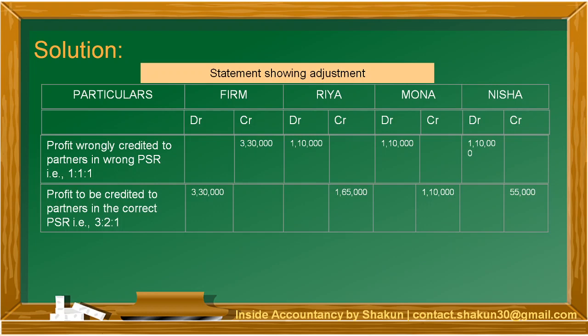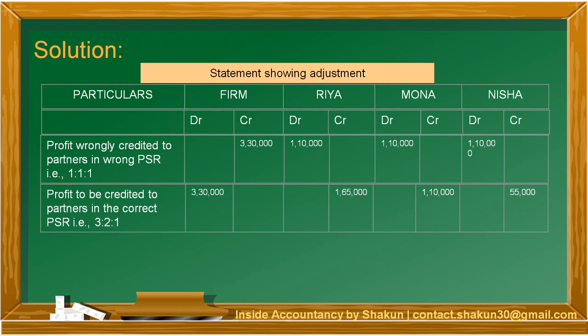Then we make the correct treatment. The profit to be credited to partners in the correct profit sharing ratio, that is 3:2:1. So now the same 3,30,000 is distributed in 3:2:1 and since this is the correct ratio, we will be showing it on the credit side of partners capital account. Since it's mentioned on the credit side of partners capital account, so in the firm it is mentioned on the debit side.